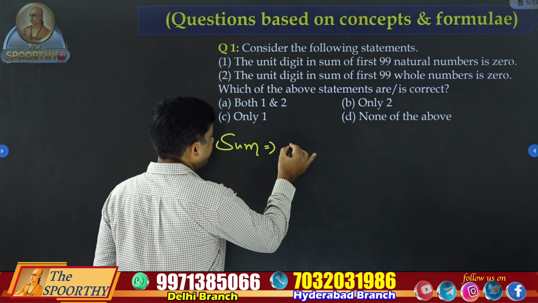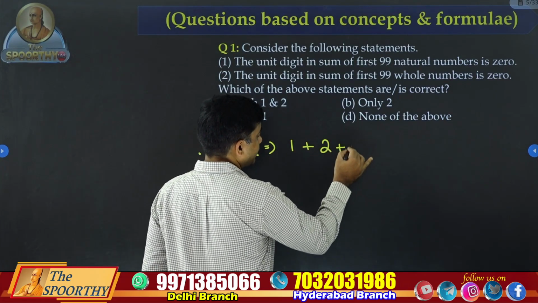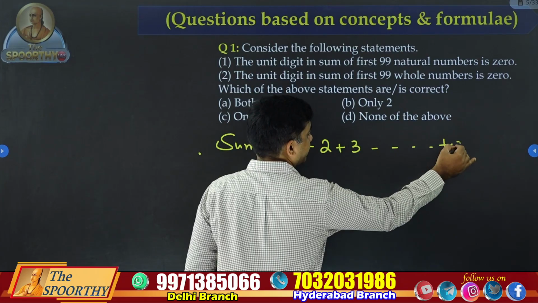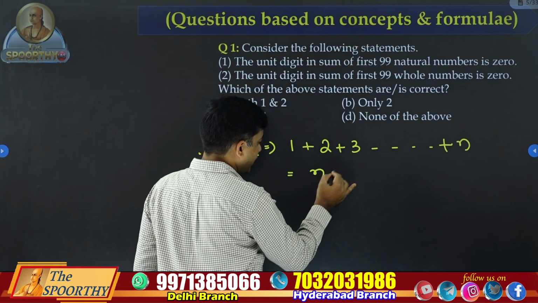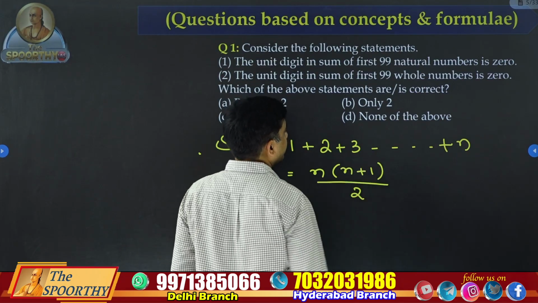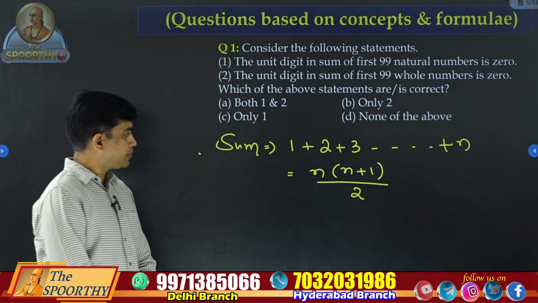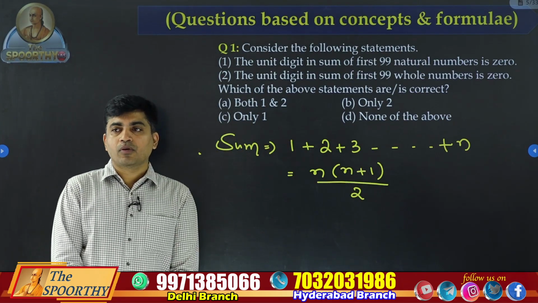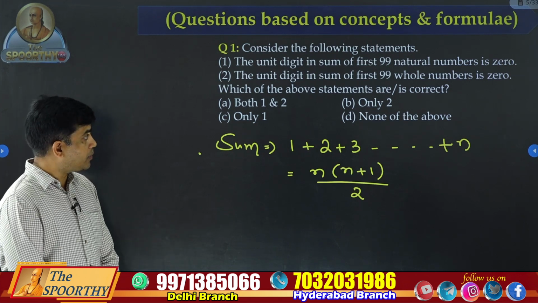If you take numbers up to n, the sum formula is n into n plus 1 by 2.